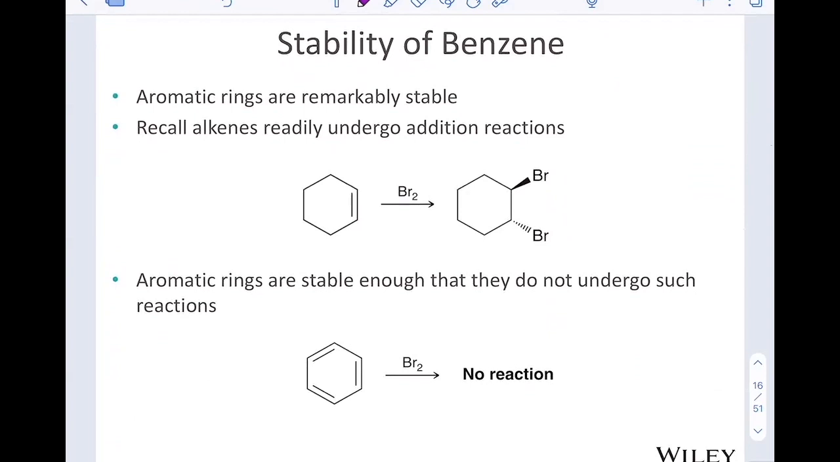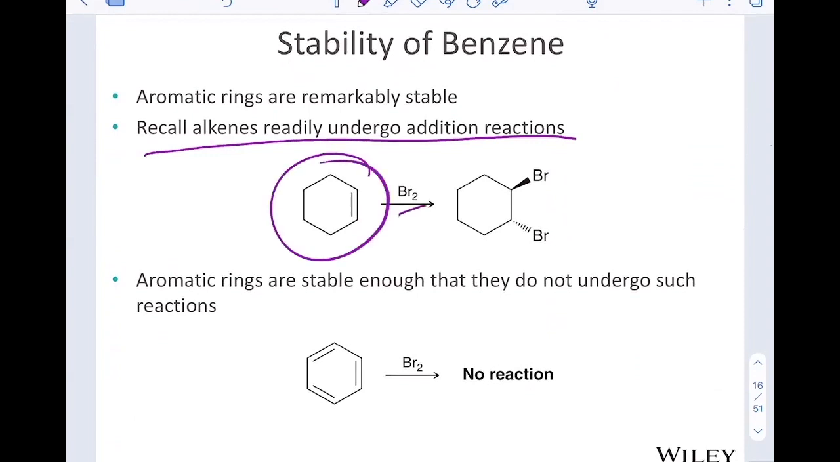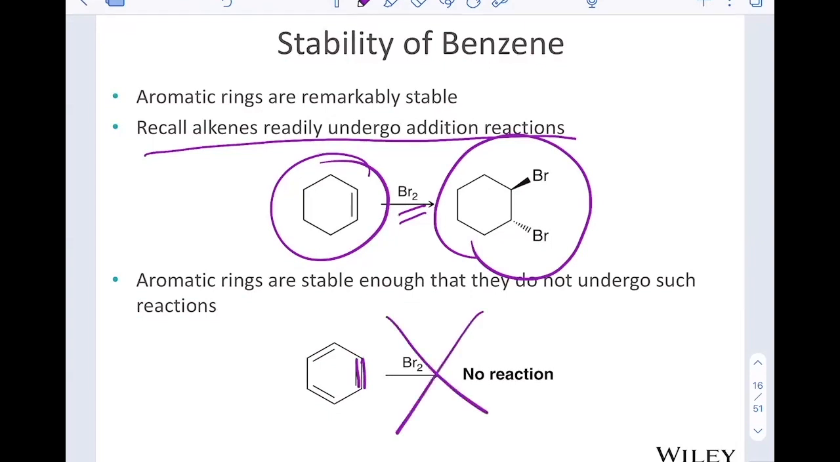Now, what's so special about benzene is that it is incredibly stable. So stable. If we recall alkene reactions where we have a double bond and we add Br2 and we add anti to that double bond, so we have the trans product, aromatic rings, even though they have a double bond, do not do addition. Aromatic rings do not undergo addition.